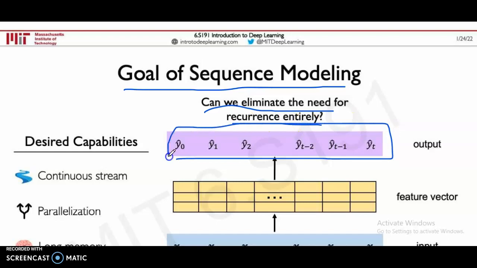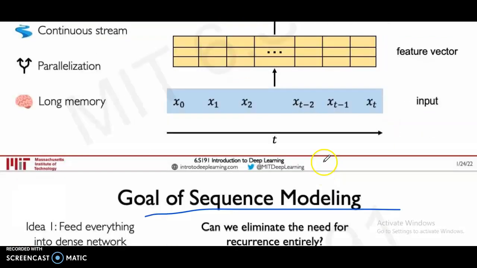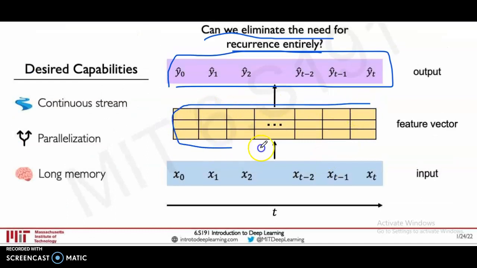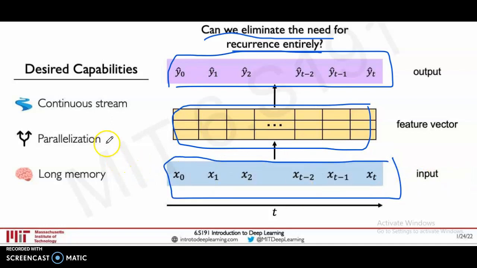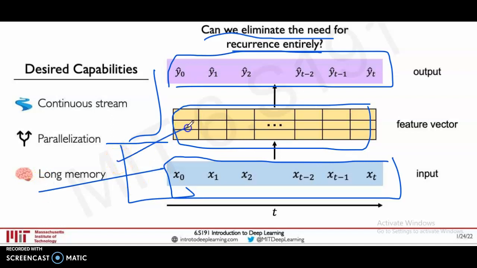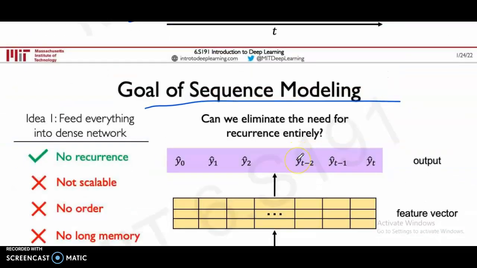Output from y naught cap to yt cap, and then the feature vector also. From input vector x naught to xt, also channelized, that is parallelized. All are parallelized individually: y naught, y1, y2 up to yt. And then a continuous stream is there, only one. Long memory is also available. So now we got all the things: the feature vector, output, input.